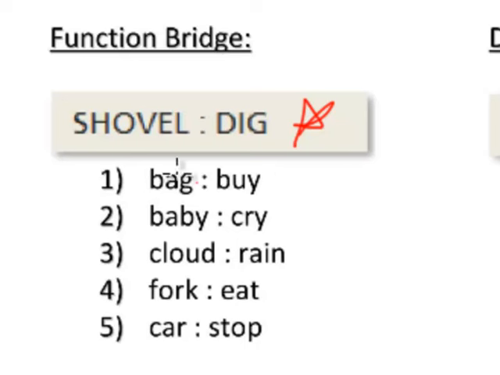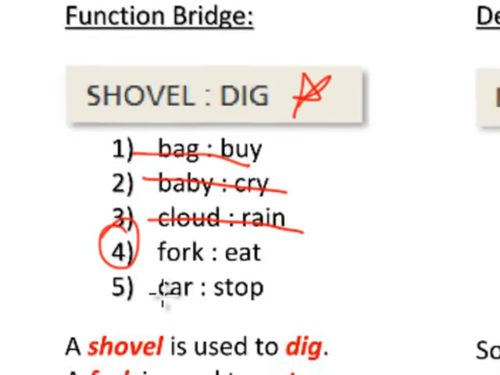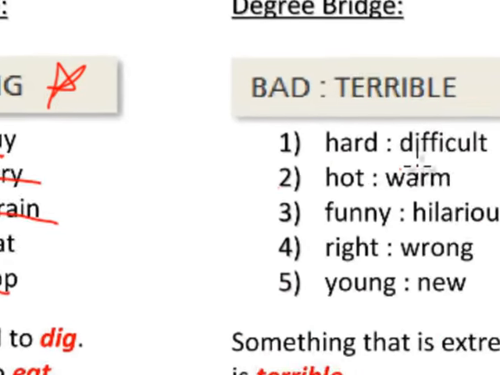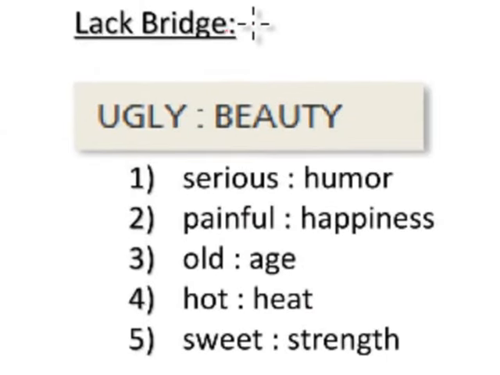Is a bag used to buy? Nope. A baby is used to cry? No. Cloud is used to rain? No. Is a fork used to eat? Yes, it is. And let's look at the last one. Is a car used to stop? No. Clearly the correct answer is a fork is used to eat. Let's look at another example.